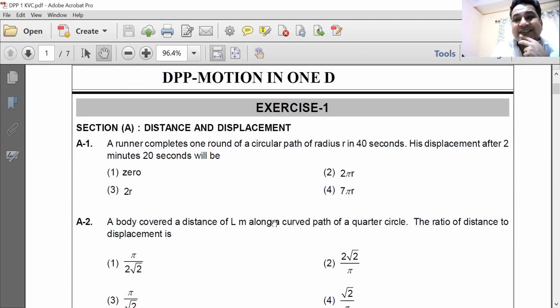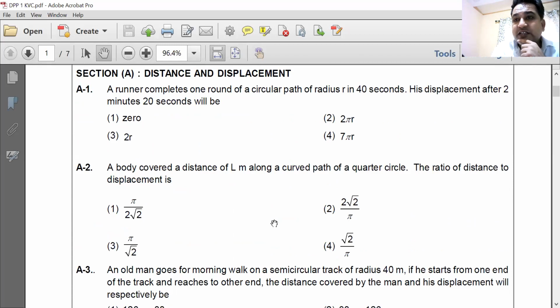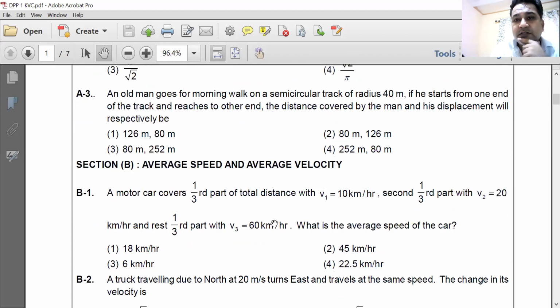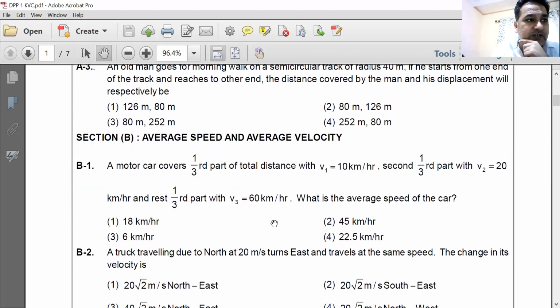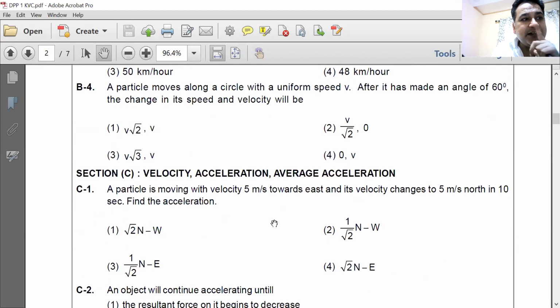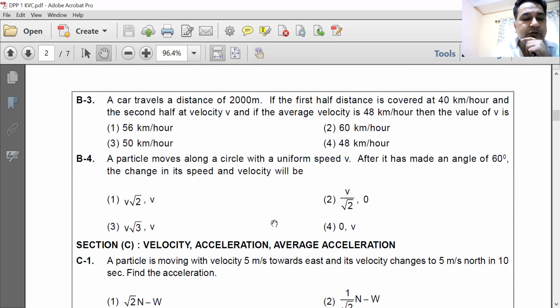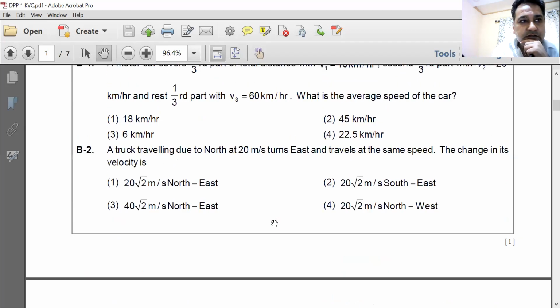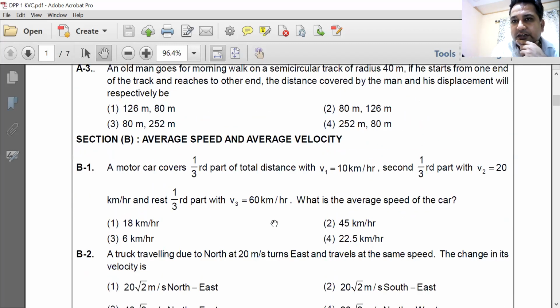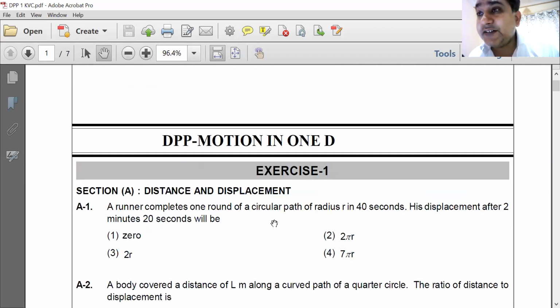DPP, motion in one dimension, exercise 1. Section A has distance and displacement. Section B has average speed and average velocity. Up till section B, up till question number B4, that is what you must try when you get home today, when you are not attending the class. Can you do that for me? So the task is very simple. You have to do that question that we had done. You have to read the points given in your notes, and solve or attempt the questions given.